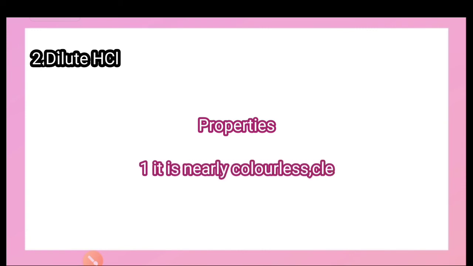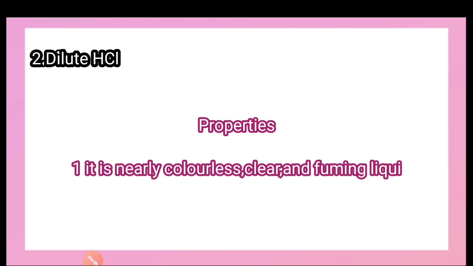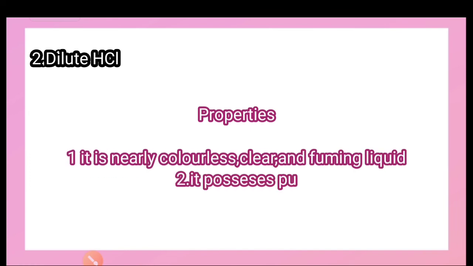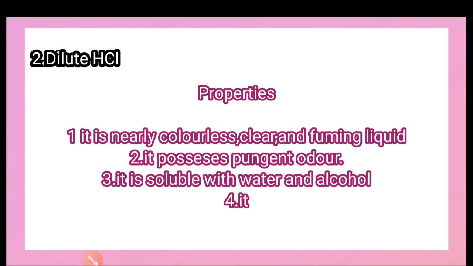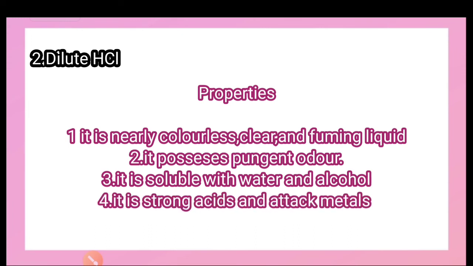Next, properties. It is a nearly colorless, clear and fuming liquid, meaning it contains some fume-like structure, that's why it is called a fuming liquid. It possesses a pungent odor. Pungent odor means a bad smell like that of egg, and that smell is considered pungent. Next, it is soluble in water and alcohol. When we dissolve dilute hydrochloric acid in water and alcohol, it is completely soluble.